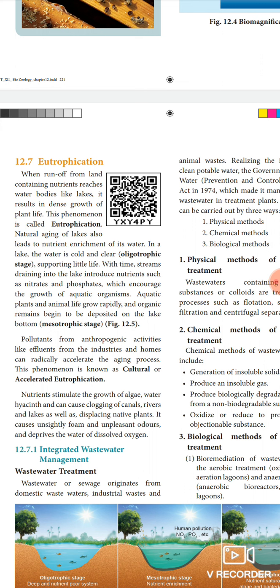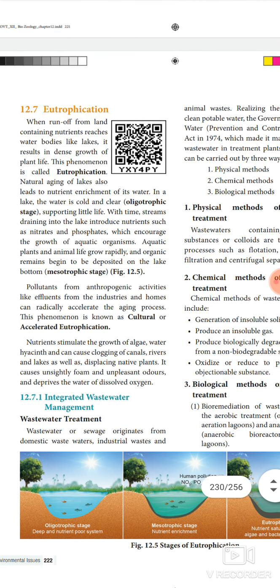Then the next stage is called the mesotrophic stage. In this stage, some nutrients like nitrates and phosphates are introduced. These nutrients encourage the growth of aquatic organisms. Then pollutants that come from industries and homes can radically accelerate the aging process. This phenomenon is known as cultural or accelerated eutrophication.